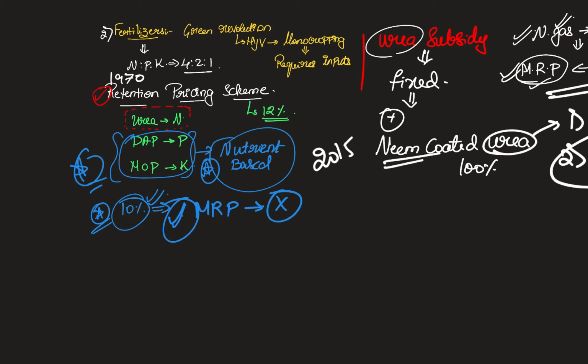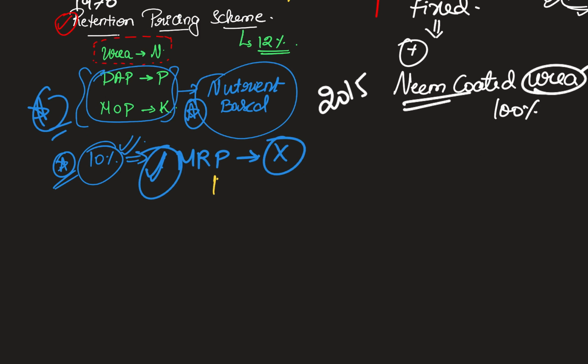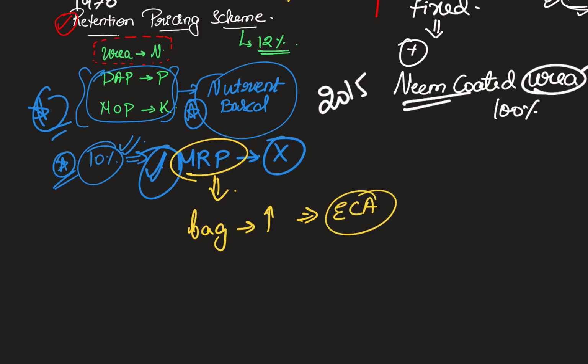So this roughly is around 35% of the cost of production according to certain estimates. Also remember that companies are expected to print this MRP along with the subsidy that they get on the bag, and if you increase your sale price above MRP, it is punishable under the Essential Commodities Act. So don't get confused. Only if you sell it above MRP, then you are punishable under the Essential Commodities Act.